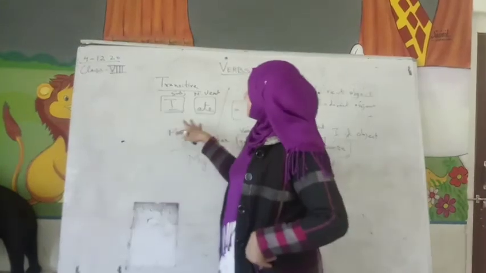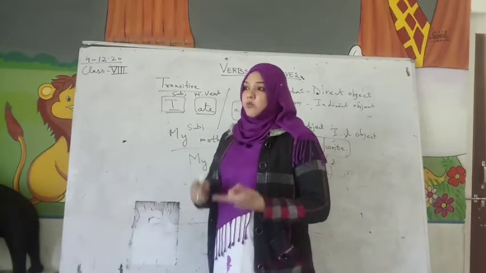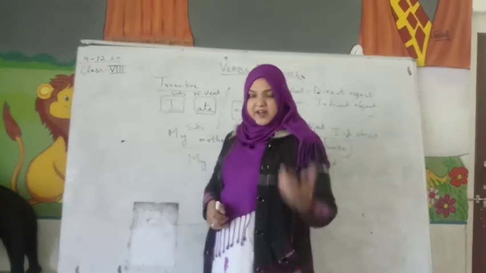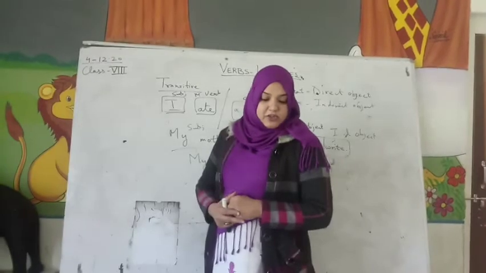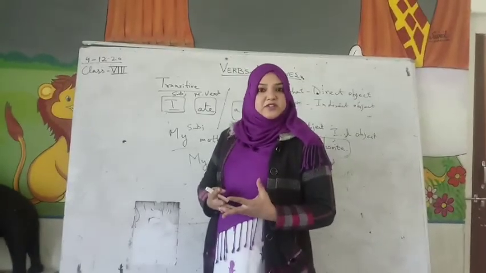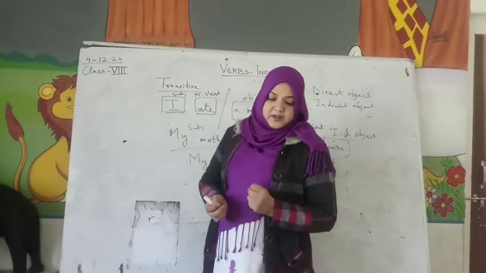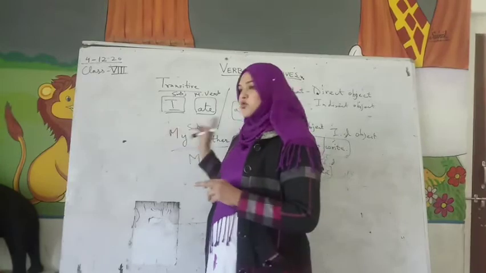Now transitive requires an object, they need an object, whether it may be one object, that is the direct object, or an indirect object. Now if there are two objects, it is called a ditransitive verb. Okay, so these mean two objects.